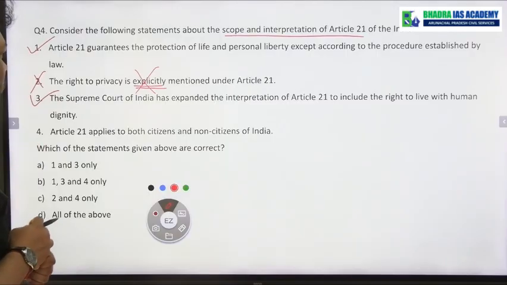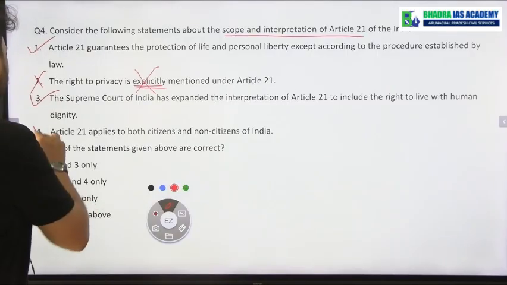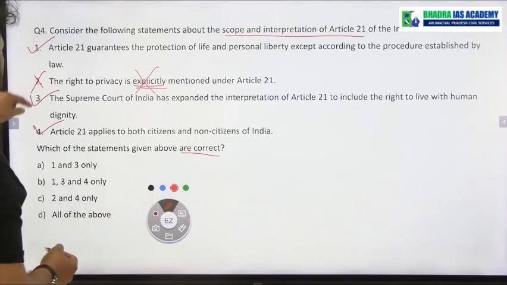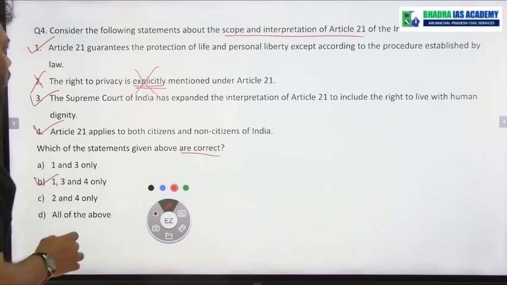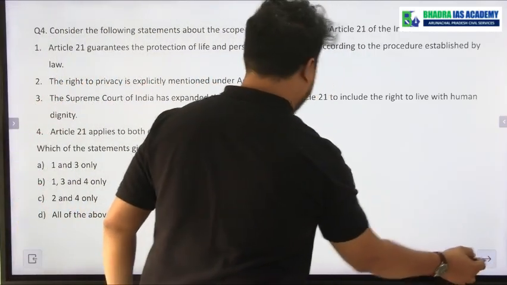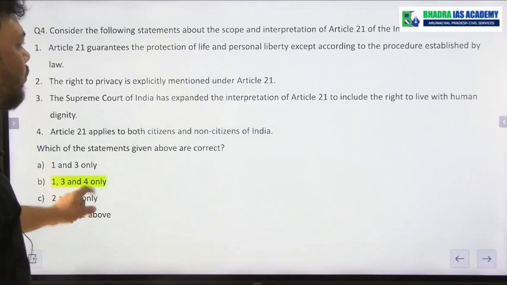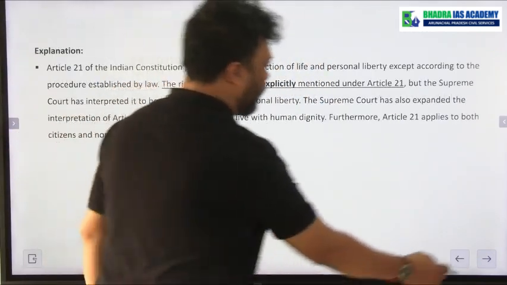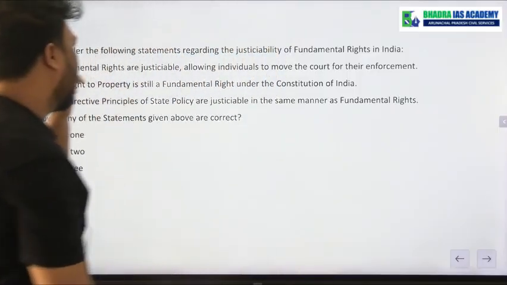Article 21 applies to both citizens and non-citizens of India. Yes, this is also correct. So which are correct? So ultimately 1, 3 and 4. Okay. Explanation is given here. Next comes to question number 5.